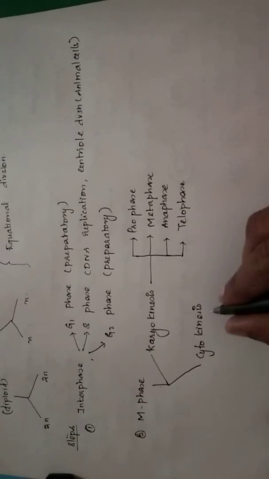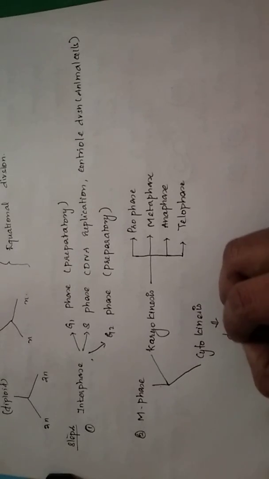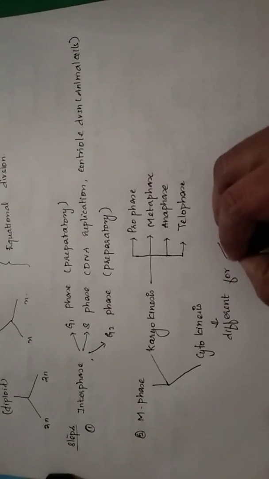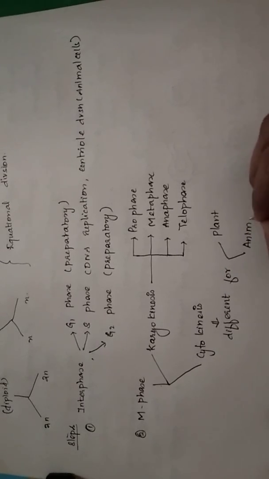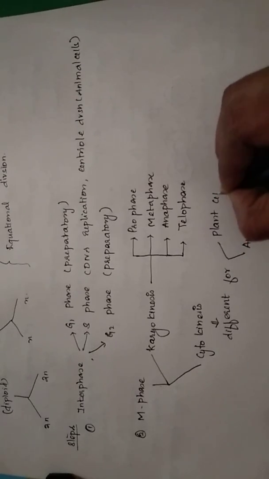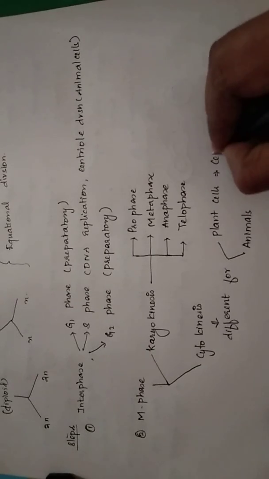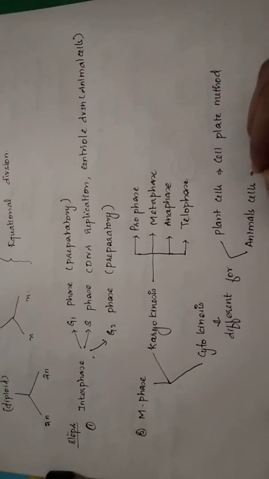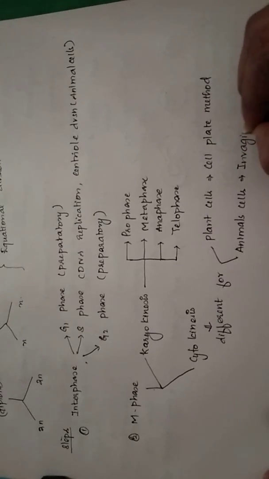And cytokinesis is going to be cytoplasmic division. Cytoplasmic division is going to be different for plant and animal cells. This is because of the presence of the cell wall in plant cells and the absence of cell wall in animal cells. In case of plant cells, the cytokinesis is by cell plate method. And in case of animal cells, the cytokinesis is by invagination of plasma membrane.